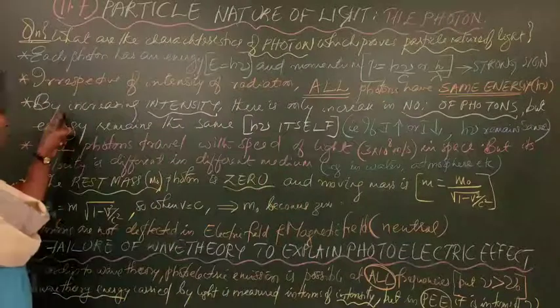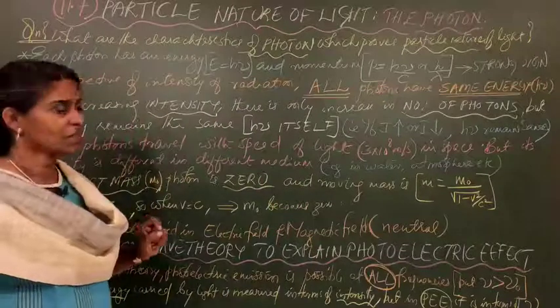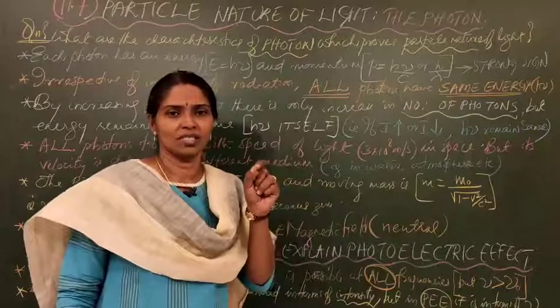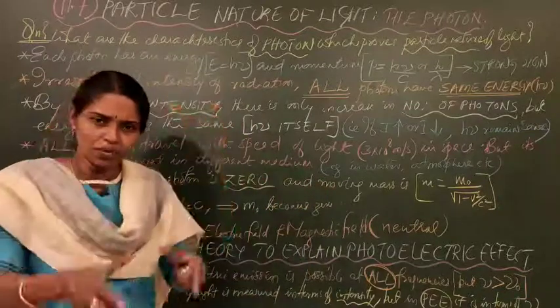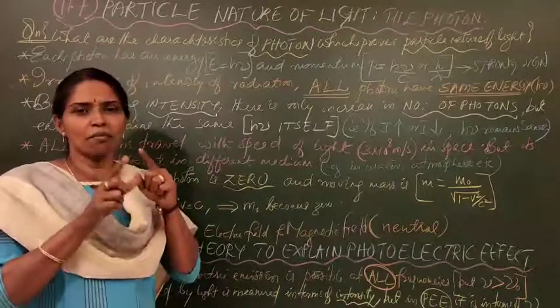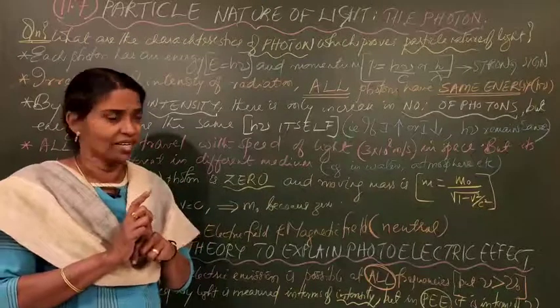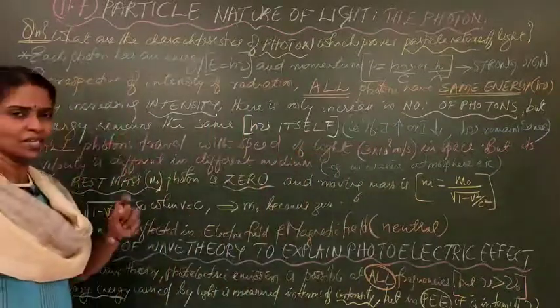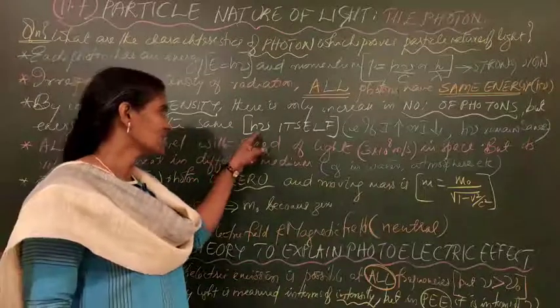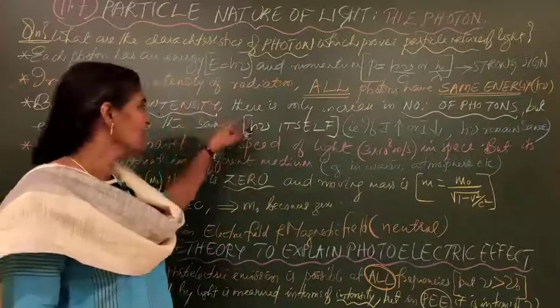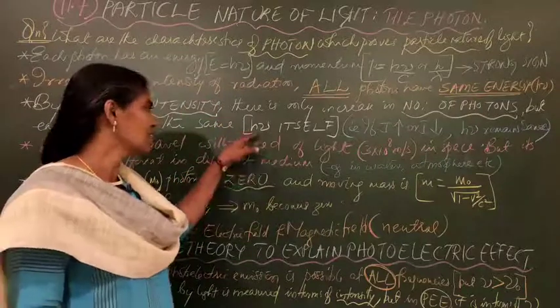Now, by increasing the intensity, there is only an increase in the number of photons. When the intensity of the incoming photons increases, only the number increases and the energy remains the same. I told you energy is nothing but h nu. Energy varies only when h or nu varies, but h doesn't vary.